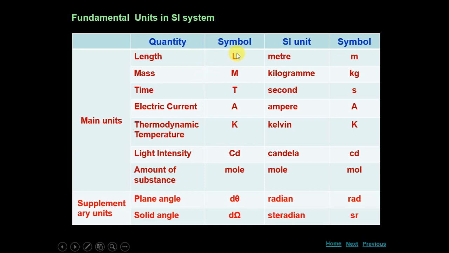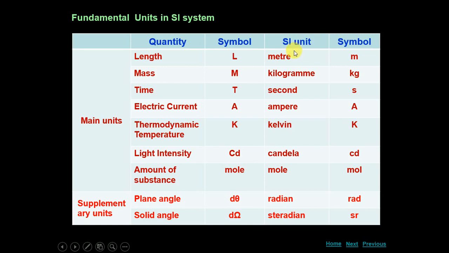Now let us see the symbols: length L, mass M, time T, current A, temperature K for Kelvin, light intensity Cd for candela, amount of substance mole, plane angle dθ, solid angle dΩ.